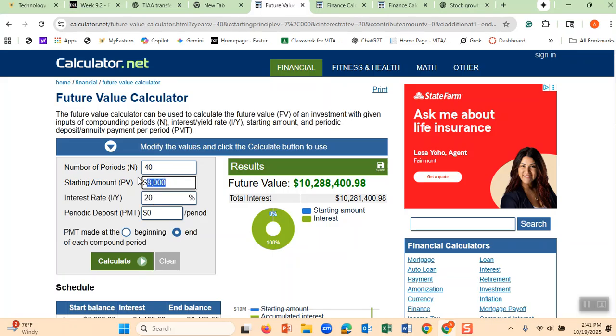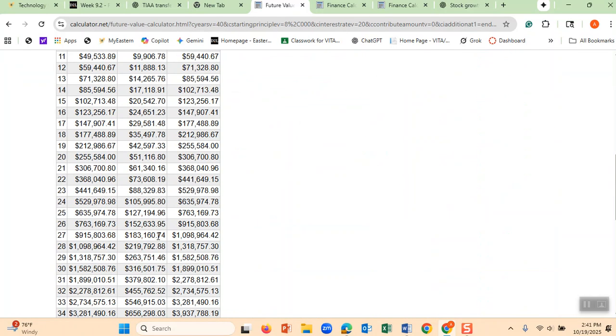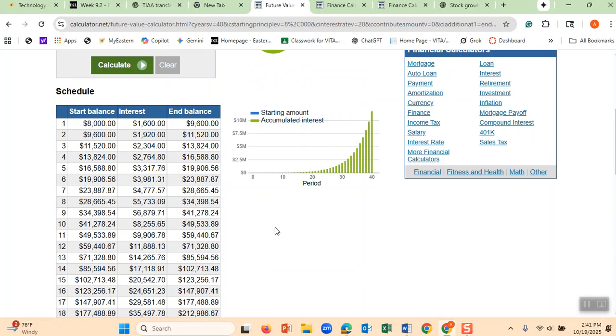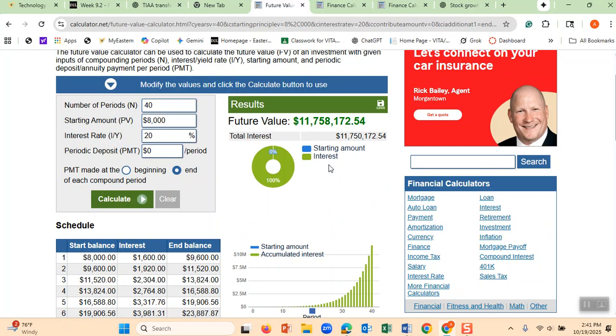But instead of $7,000 today, he or she has $8,000. And then if you calculate, of course, it will be more than $10 million. If you look at here, it will be 11.75 million. Now this person has to pay 20% of it. Therefore, these are the things that you have to look at in this chart, how the compounding is going to increase your wealth.